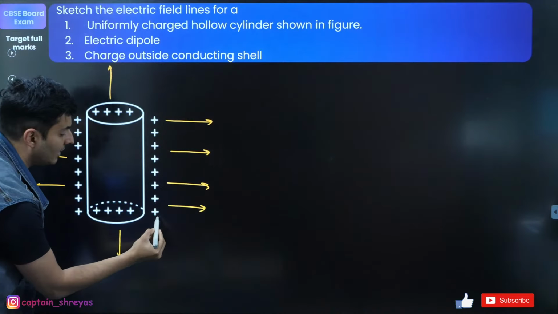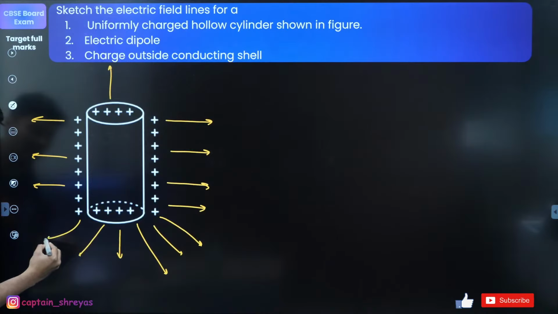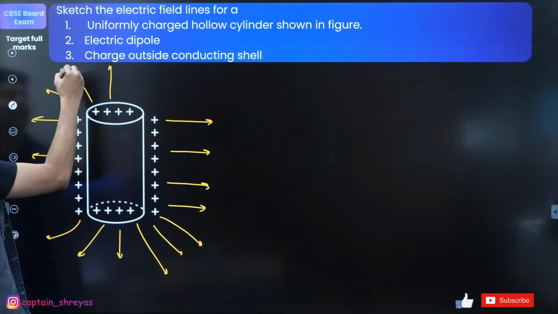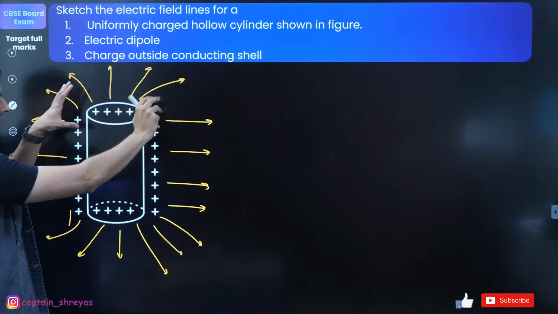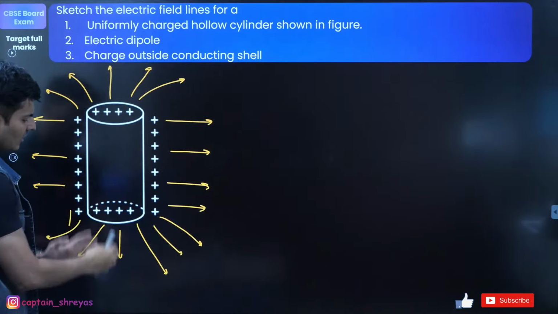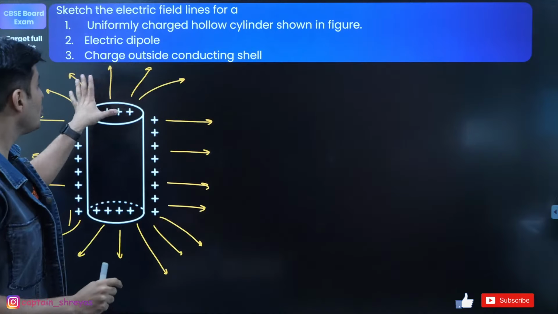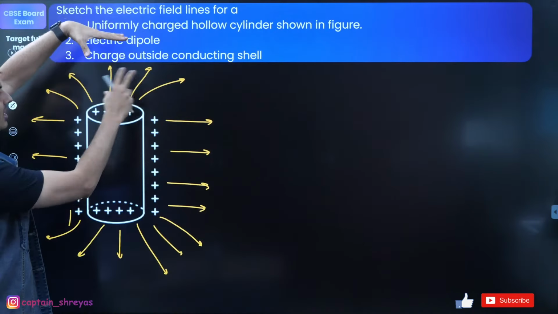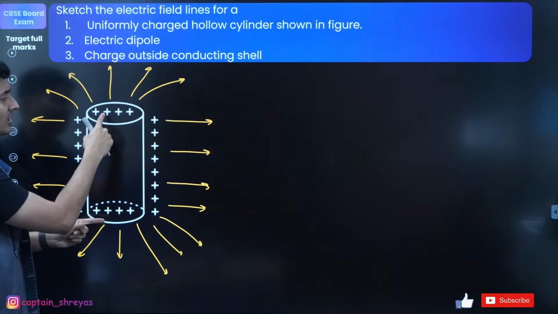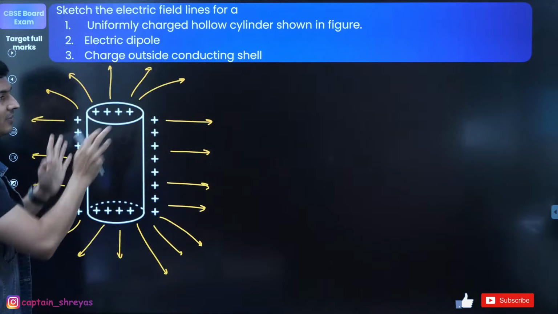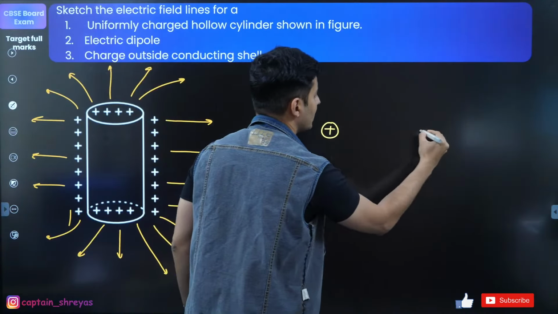But as you go towards the end, the field lines begin to curve. The field lines begin to bend like this as you go towards the edges. So it will bend at the edges, but somewhere here or here, the field lines will be almost straight lines. So that is how the field lines will look. Exactly. So you need to mention this also. Many people miss this part. They only show radially outwards, but they forget that even the bases are charged. You need to show these field lines as well. Now for the electric dipole, positive charge, negative charge.